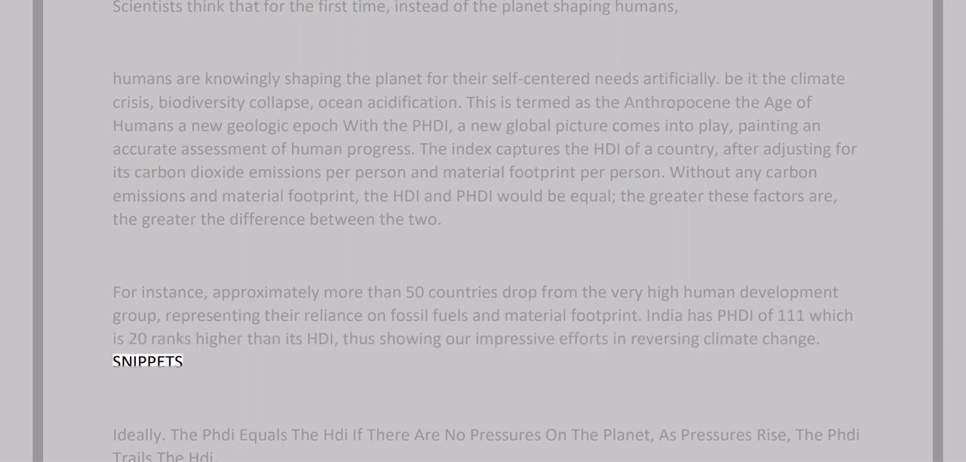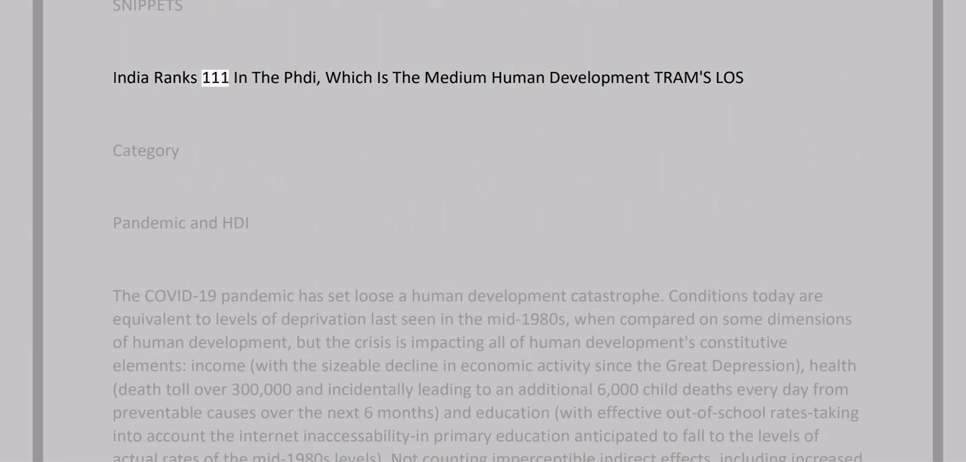Ideally, the FD equals the HDI if there are no pressures on the planet. As pressures rise, the FD trails the HDI. India ranks 111 in the FD, which is the medium human development category.